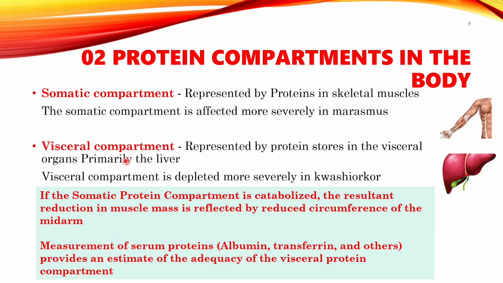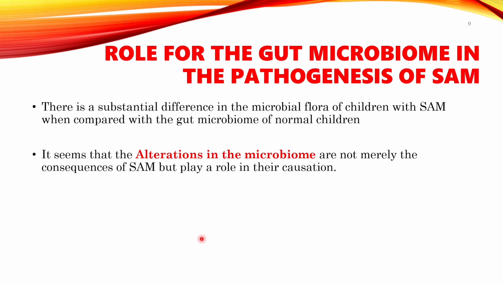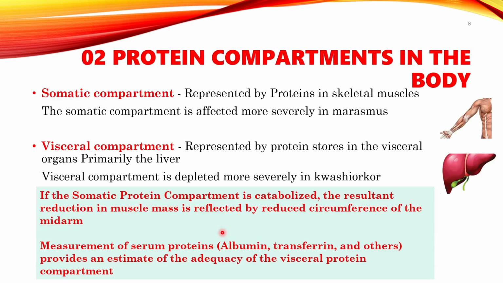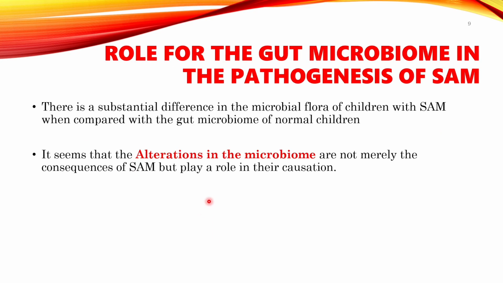Exactly opposite, if you have a problem in the visceral compartment, then the protein will be decreased because the liver is the main source for protein production. Example, albumin, transferrin, and others. Because of that, there is hypoalbuminemia, decreased oncotic pressure, and the patient will have edema. So it is reflected by edema. You can measure the serum protein as well for visceral protein compartment detection. It will decrease. So that is the main compartment, right? Now you can understand the clinical features of Kwashiorkor and Marasmus.